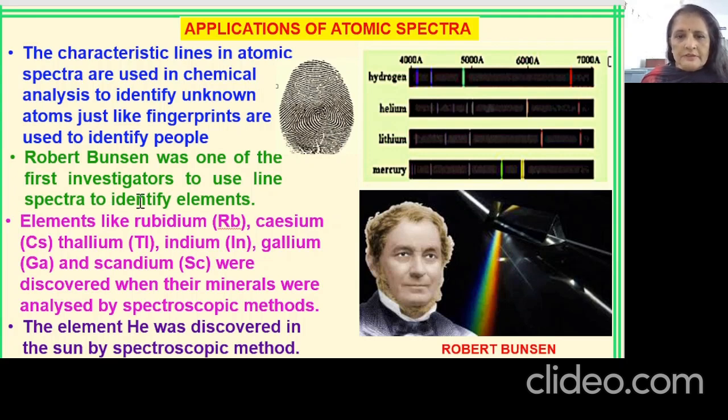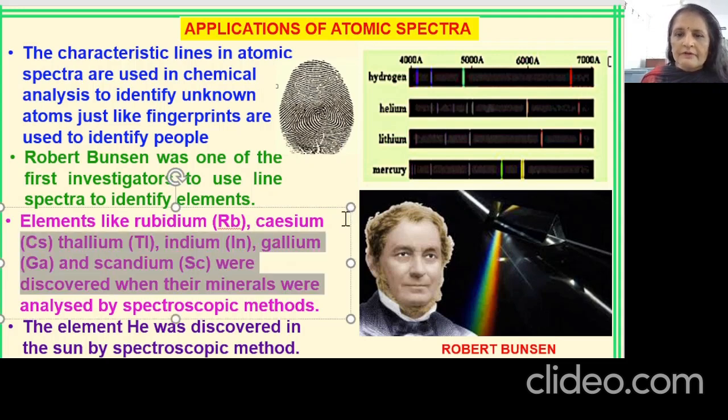Now Robert Bunsen was the first one to investigate these line spectra to identify elements. Whenever you come to the chemistry lab, you will see the Bunsen burner, and that is named after Robert Bunsen. Elements like rubidium, cesium, indium, gallium, scandium were all discovered by spectroscopic methods, and even helium was discovered in the sun by a spectroscopic method. Whenever we want to identify an element, we have to see its